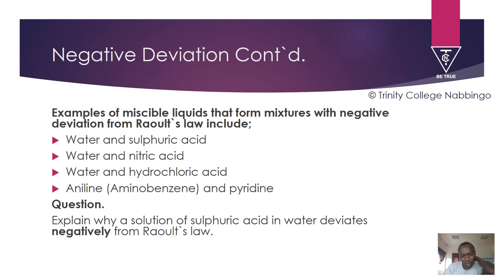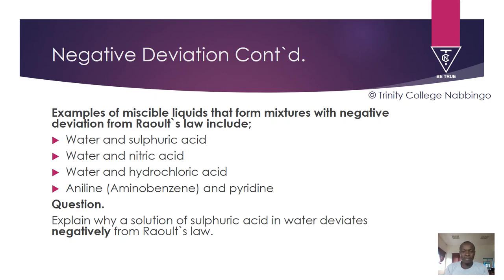If we are to go into a deeper explanation, it is because sulfuric acid ionizes in water. So the formation of hydroxonium ions that are positively charged and the sulfate ions, that strong intermolecular force of attraction between the positive and negative is stronger than the hydrogen bonding in pure water and pure sulfuric acid.